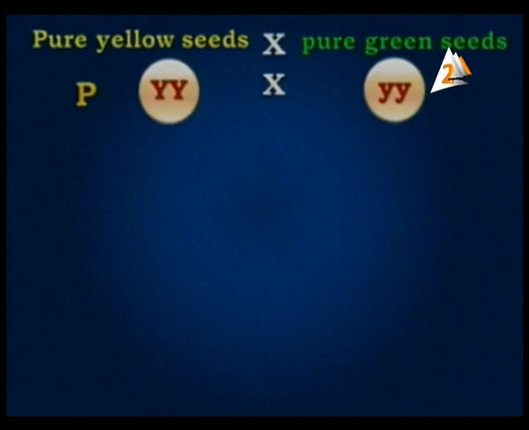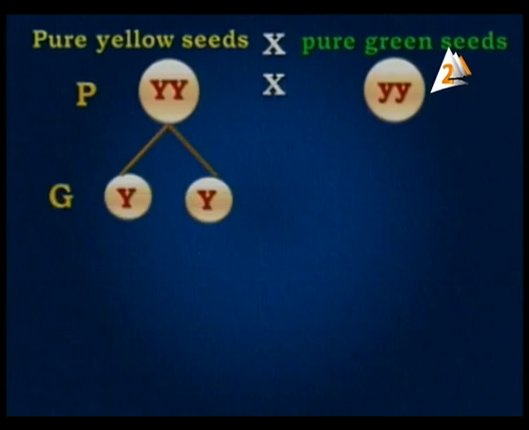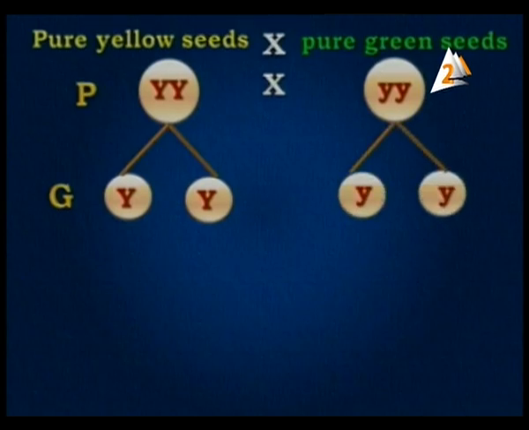The second one is Y small because it is pure also, but small because it is a recessive one. Now the gametes, meaning pollen grains or ovum. The pollen grains here are Y capital and Y capital, divided into two parts. And for the other parent, we have Y small and Y small.